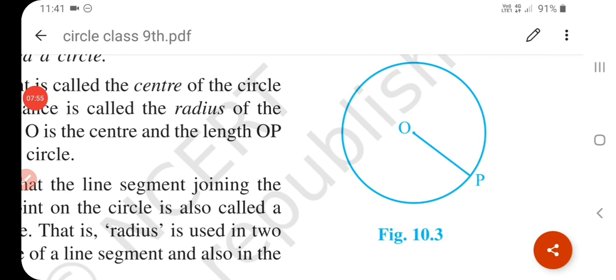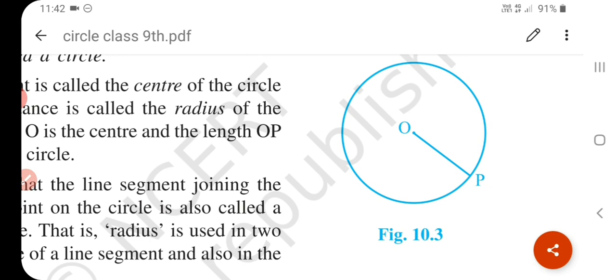So you can note this thing: the line segment joining the center and any point on the circle is called a radius of a circle. Thus radius is used in two senses, in the sense of a line segment and also in the sense of its length. Okay, understand? So the collection of the points in a plane which are at a fixed distance from a fixed point in the plane is called a circle.